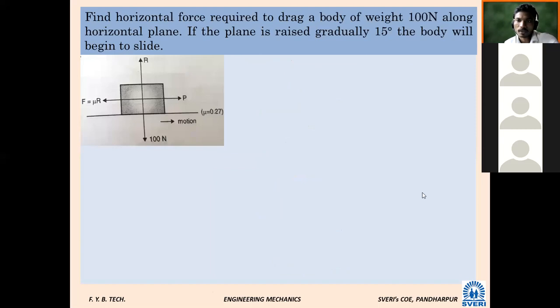Now let us see who will help me to read. Roll number one, Shivani Atkal. Read loudly.